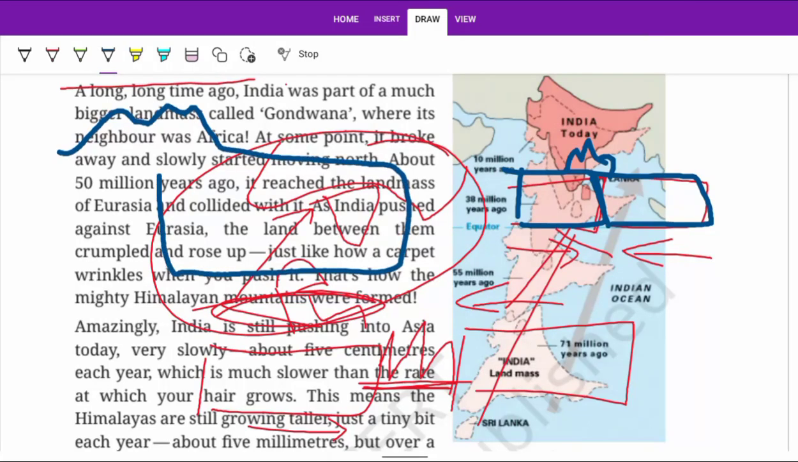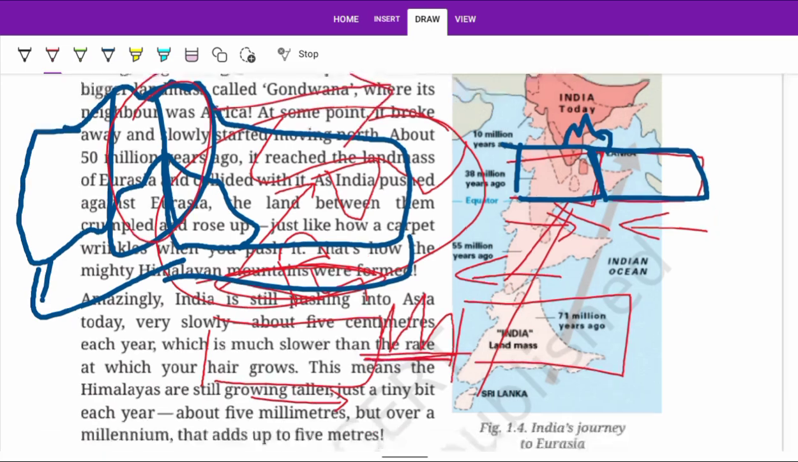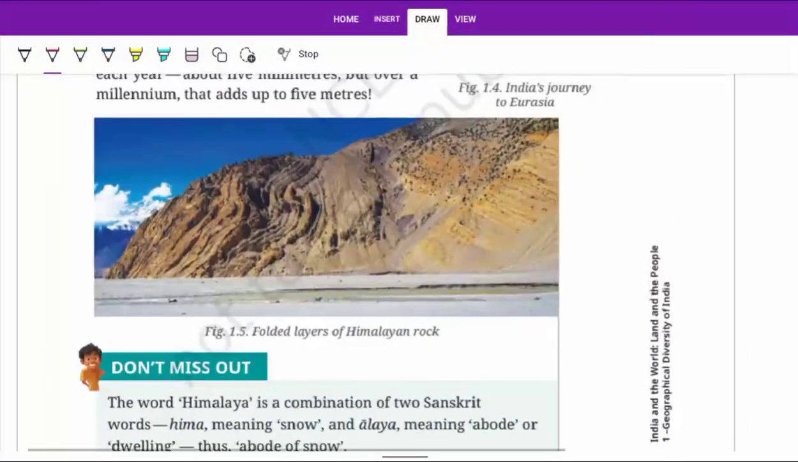Like one plate is here and the other plate is here. This is the folded mountain. Thus the folded mountain is formed.